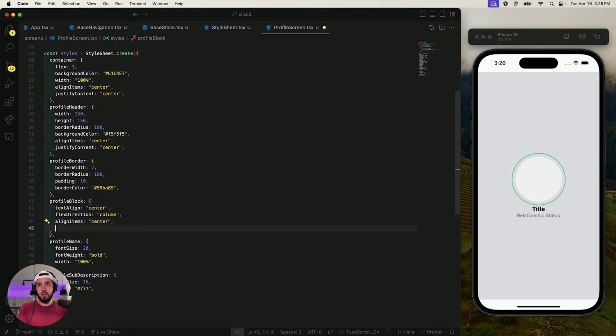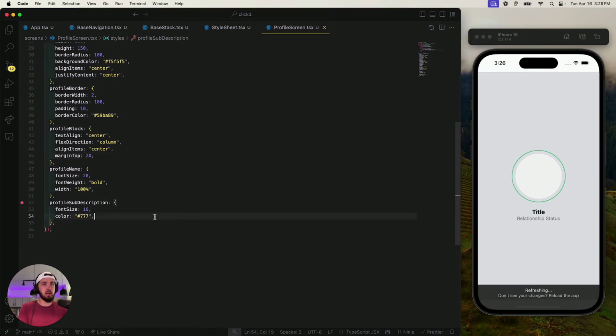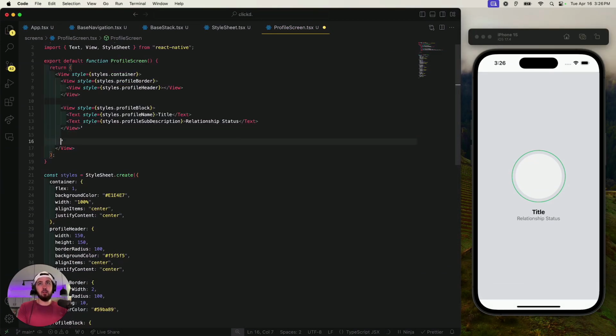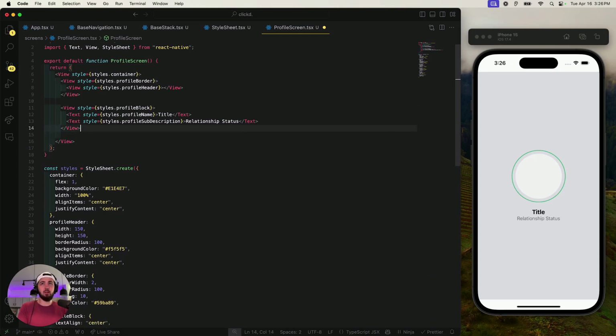Okay, cool. And then I'll say margin top 20. Great. Look at that. Okay, cool. So that's all we needed there. So that's the profile bit, and then we need a card below it, and then we'll wrap it up there.